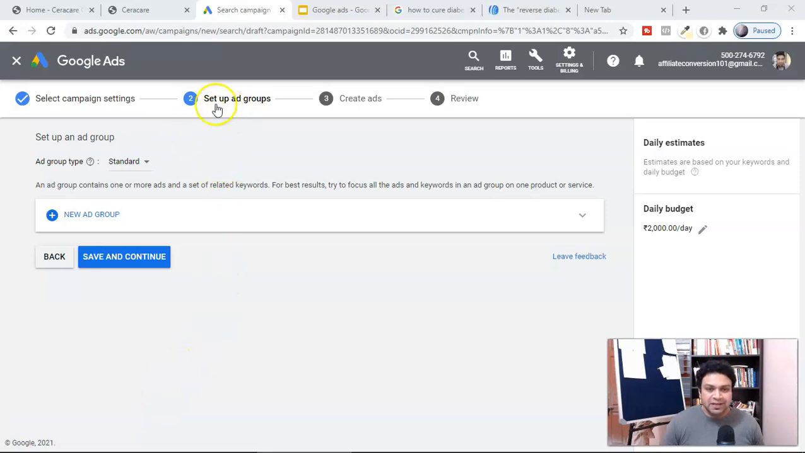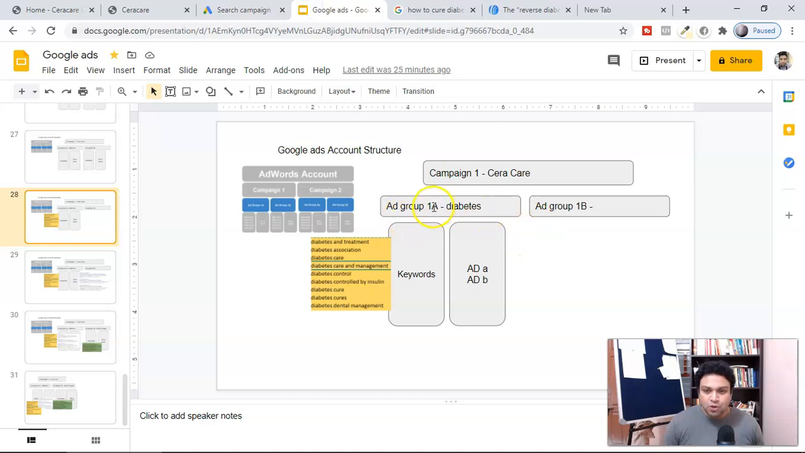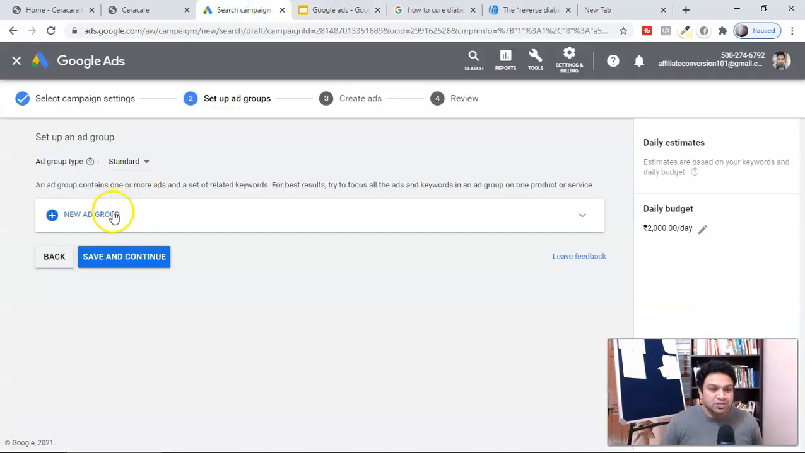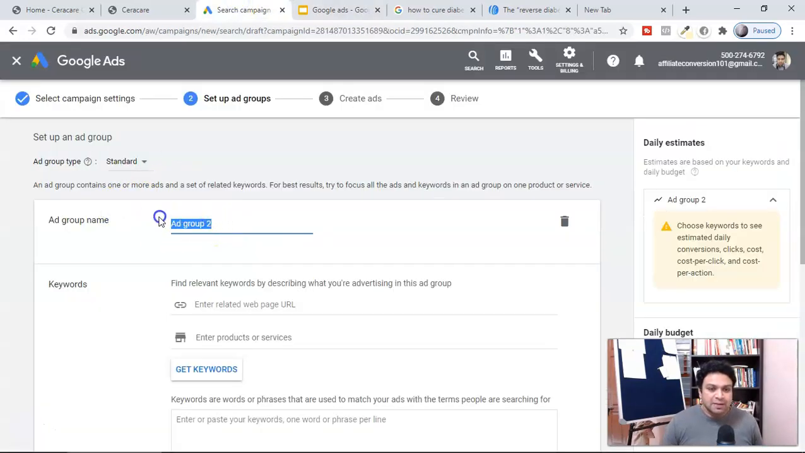Now here is the place where we set up all our keywords, the ad group level. Here you can create many ad groups. So now let's assume this is the ad group which we are creating for keyword targeting only diabetes. This is what I was talking about. Now just click here and you can type diabetes. Just assume the ad group name is diabetes. We're going to keep this so that we can easily understand it.